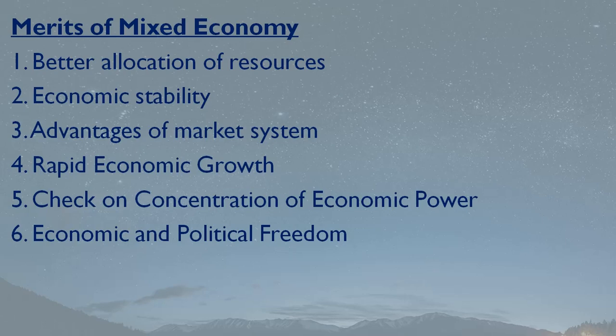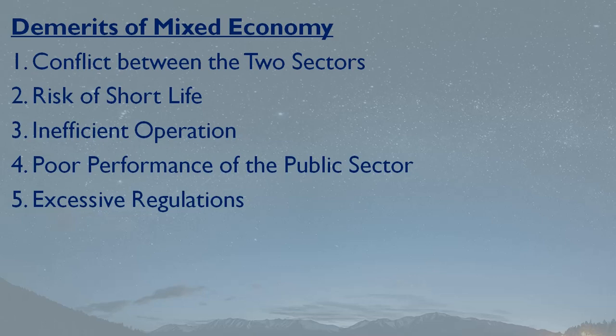So they keep on regulating this concentration of power between private and public sectors, so that the power cannot be concentrated in only one particular hand. Now we already discussed that they have economic as well as political freedom in mixed economy.